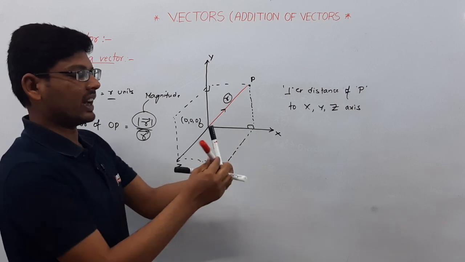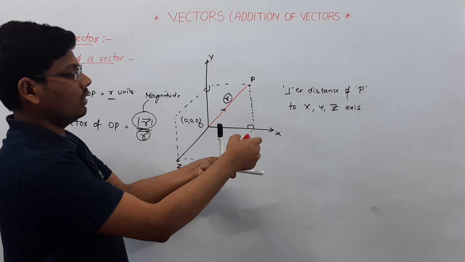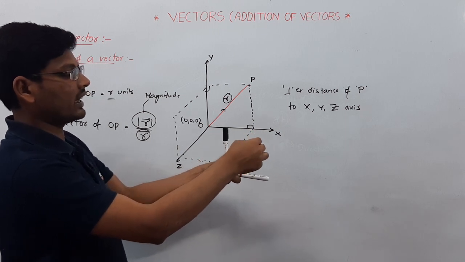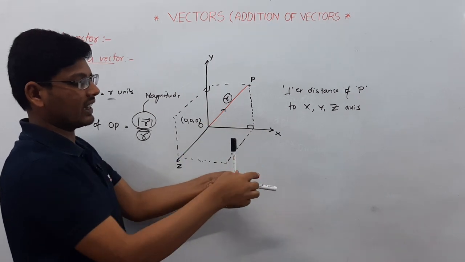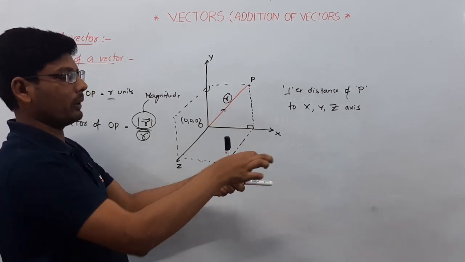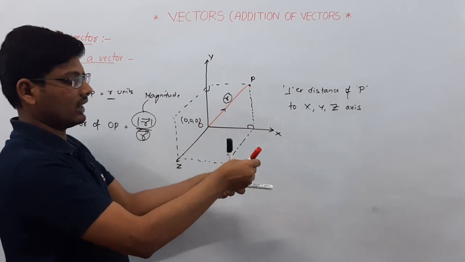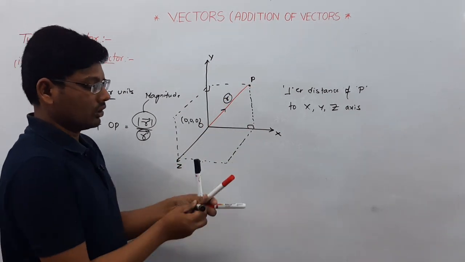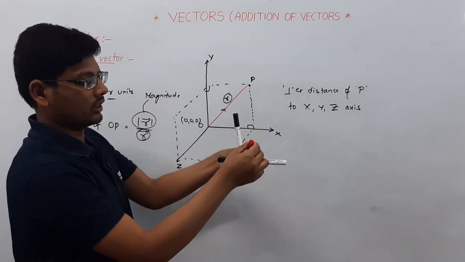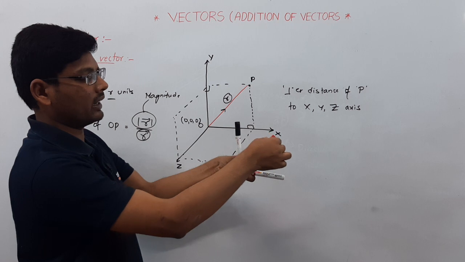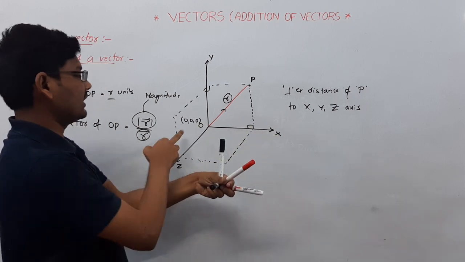So it is in which direction? You can rotate like this. The direction is nothing but this one arrow mark, which indicates the direction of this vector OP here. So r is the length of this sketch here. In a 3D coordinate system, this is the direction. It is at which direction? It should be perpendicular to all the axes here.